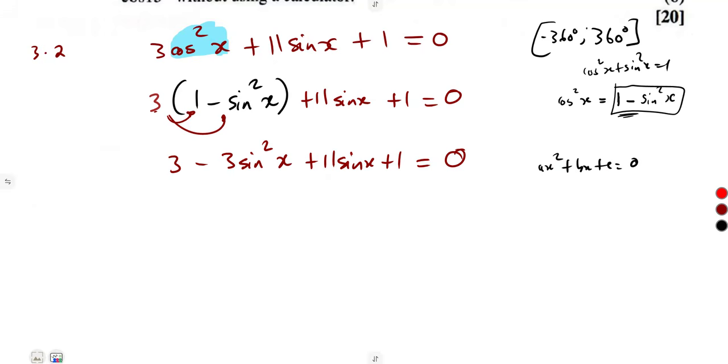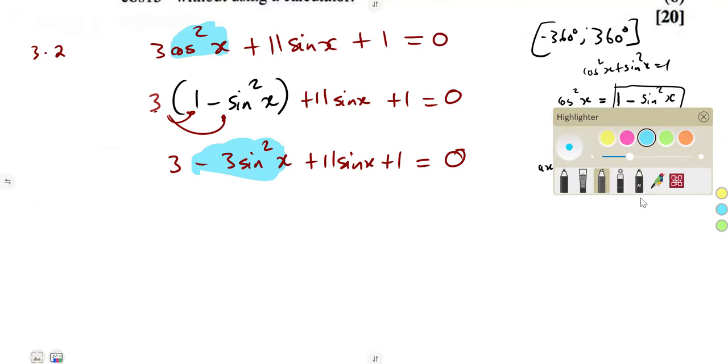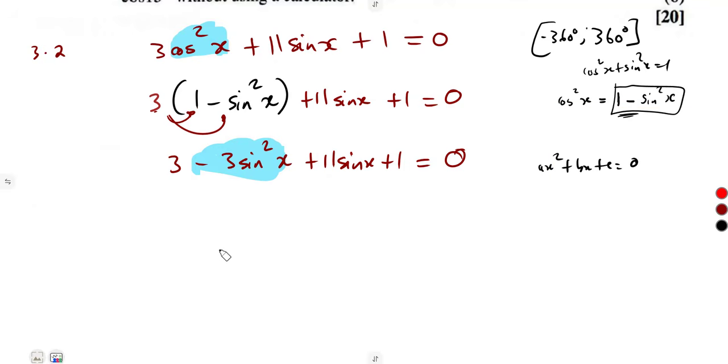We express it in that manner, starting with the squared term. That's negative 3 sine squared of x, followed by plus 11 sine of x. Then adding the numbers 3 and 1 gives us a 4. And that's equal to 0.